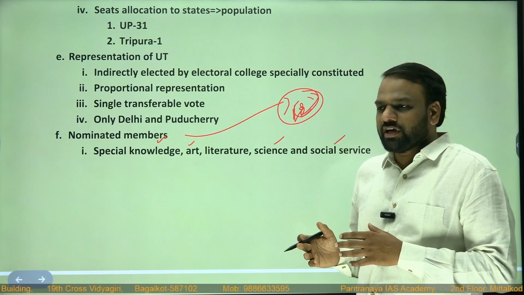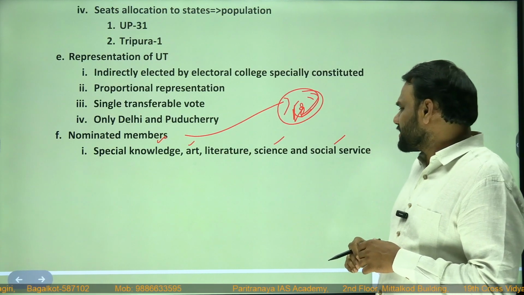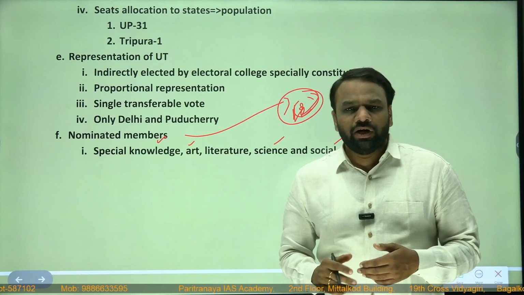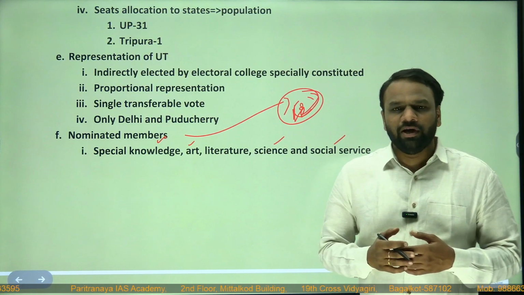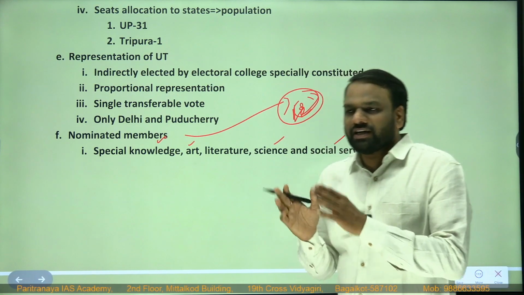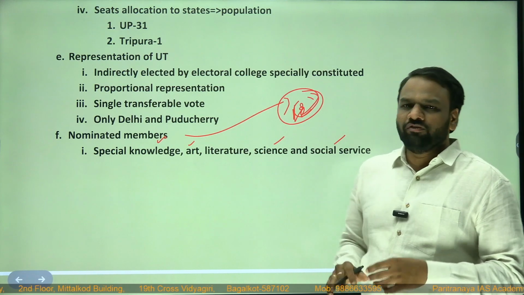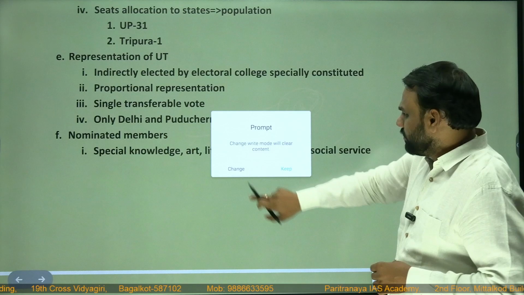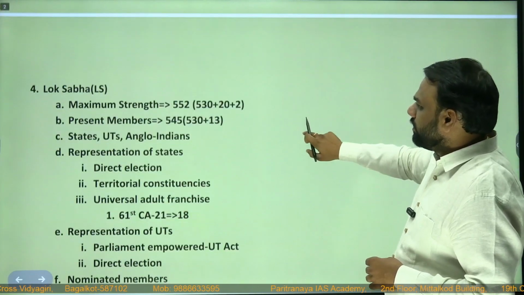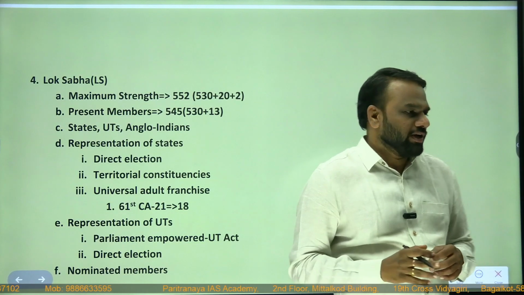So these eminent personalities who are good in other fields like art, literature, science, and other social service, it will be difficult for them to contest in an election and get into Rajya Sabha. That's why there is a provision that certain section of the society has to be represented in Rajya Sabha. That is why we have a provision of nomination. So 12 nominated members. So this was about composition of Rajya Sabha. Next we shall discuss about the composition of Lok Sabha.